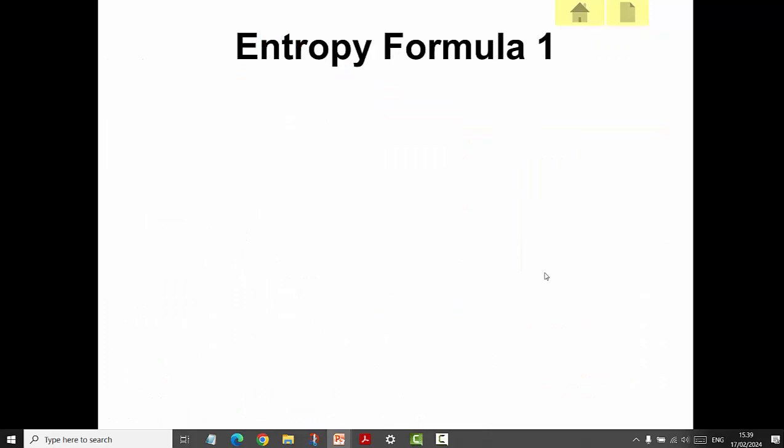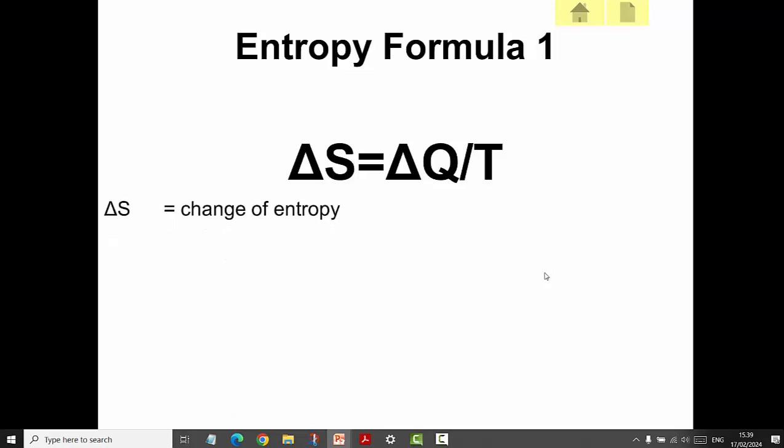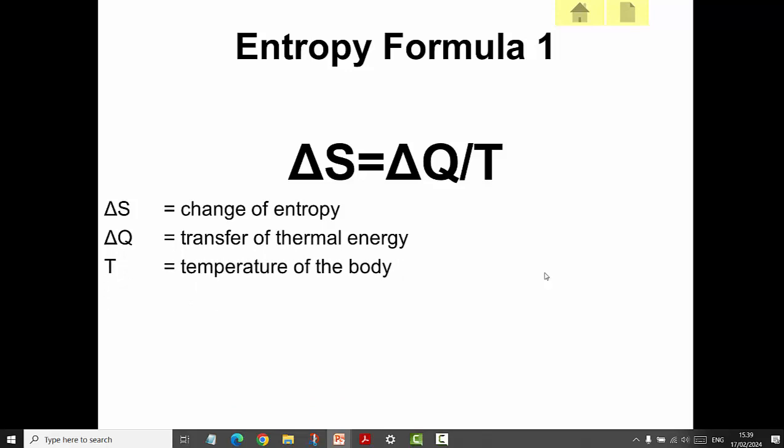So we need to look at this entropy formula. This is it. We need to define these terms. Delta S is the change of entropy. Delta Q is a transfer of thermal energy. T is the temperature of the body. So what are the units of entropy? It's delta Q, which is joules, divided by temperature, which is kelvin.